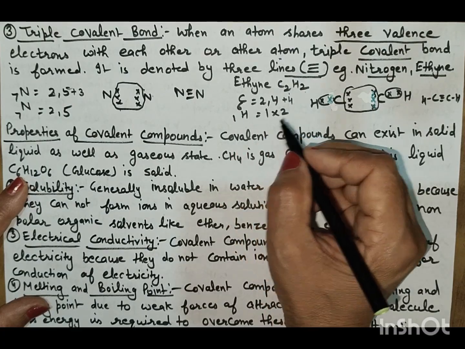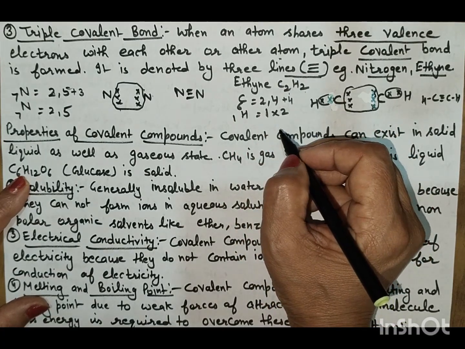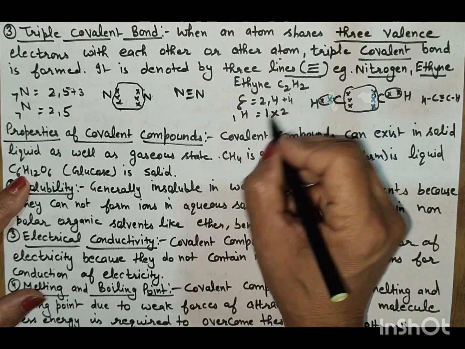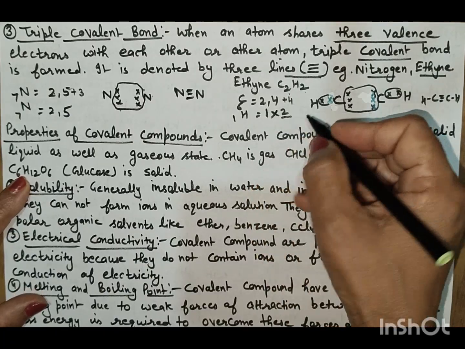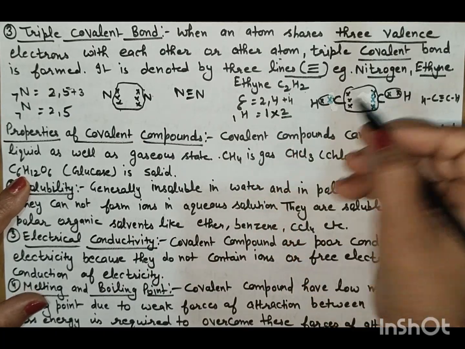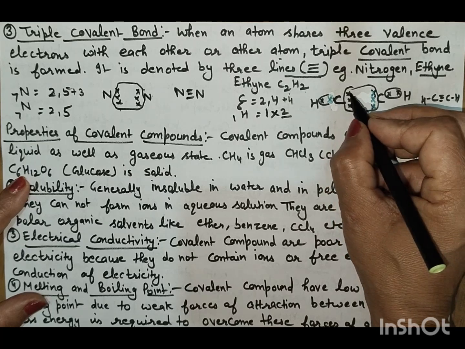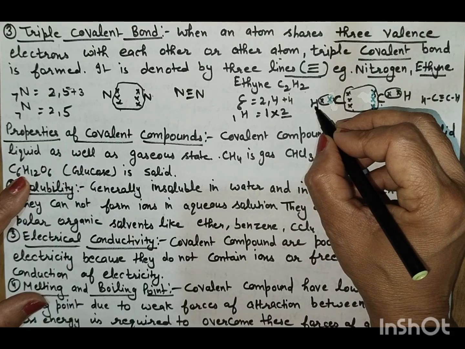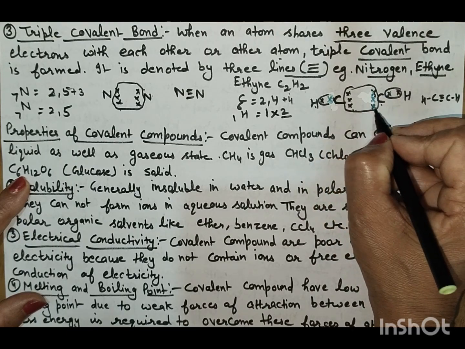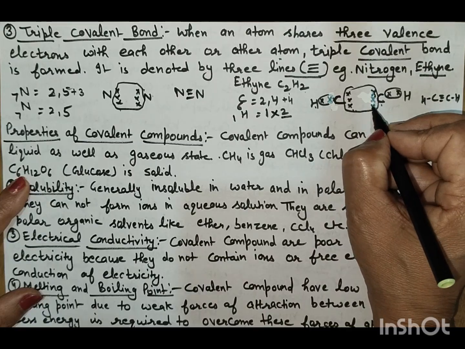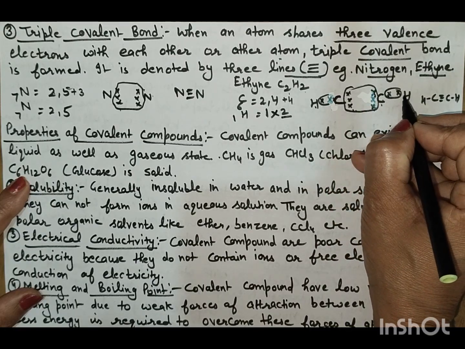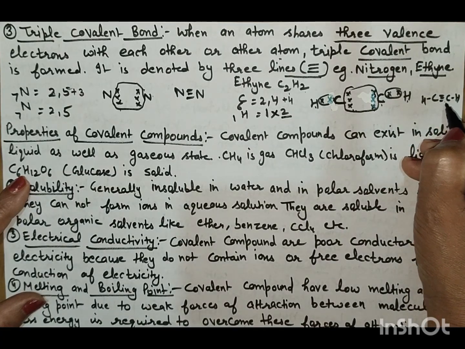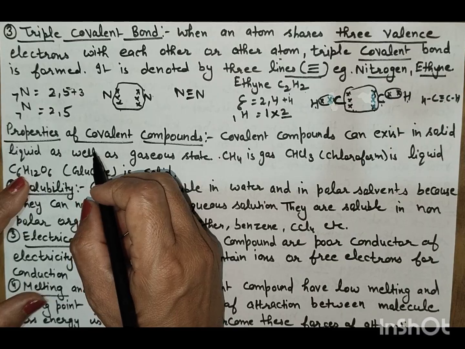Hydrogen has atomic number 1 and its electronic configuration is 1, so it needs 1 electron to share. Two hydrogen atoms each need 2 electrons to attain the noble gas configuration. Now this carbon shares 3 electrons with the other carbon and 1 electron with the hydrogen to attain the noble gas configuration, and forms a triple covalent bond. Now what are the properties of the covalent compound?